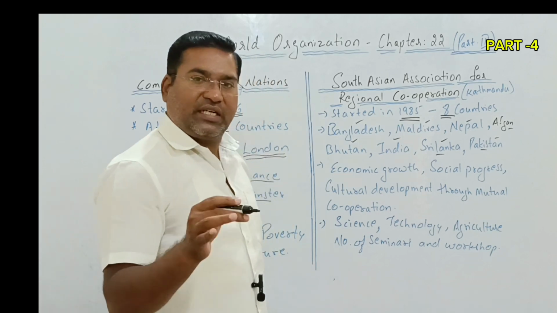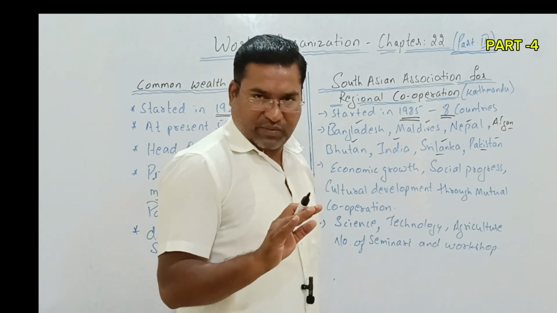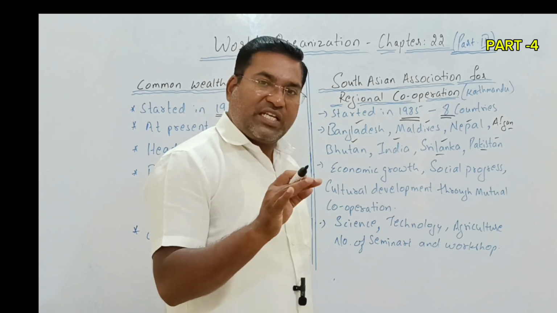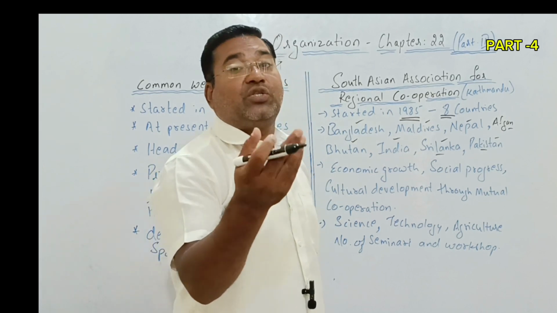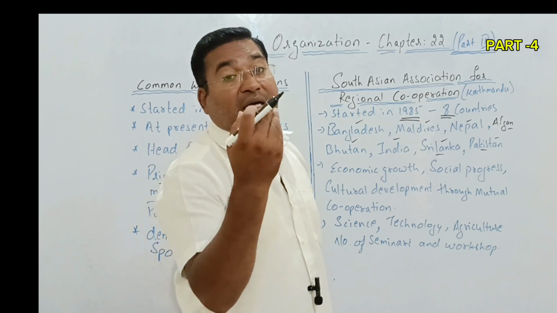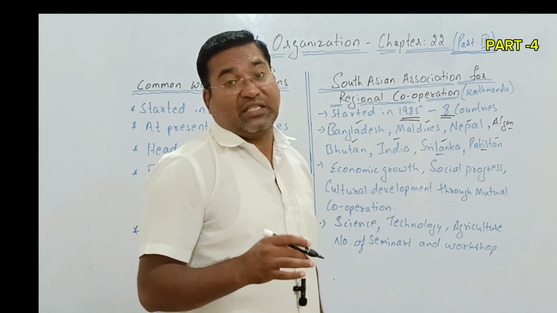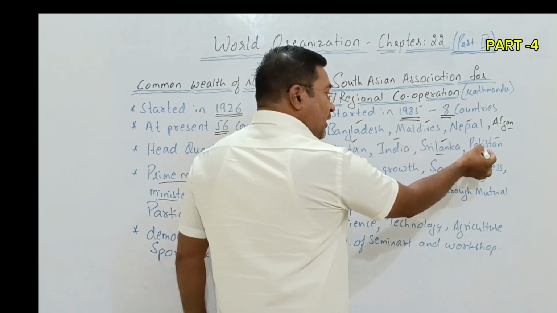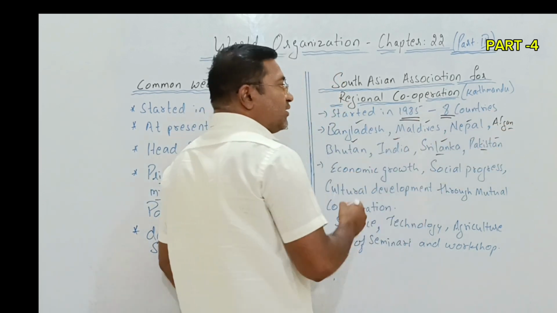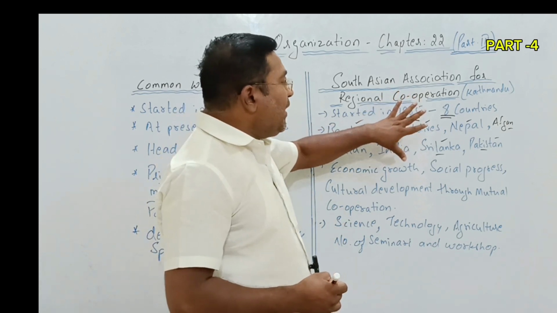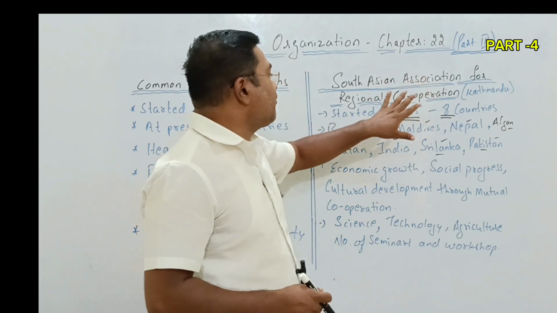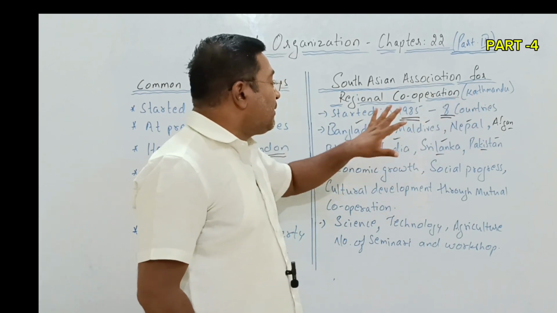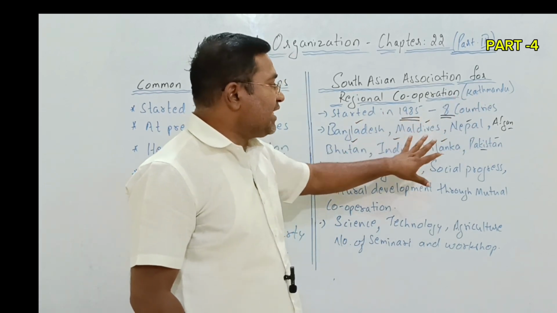Pakistan, since the day it was formed, has been an enemy of ours. More than the development of its own nation, it focuses on in what way it can create a challenge to the country called India. In this quest, these nations made an organization called the South Asian Association for Regional Cooperation in Kathmandu, Nepal, which was started in 1985 with these 8 nations.